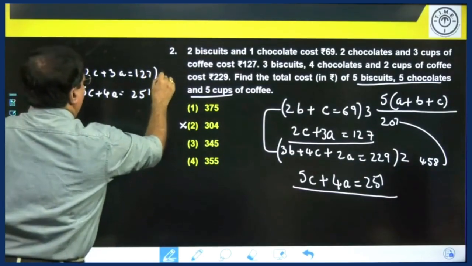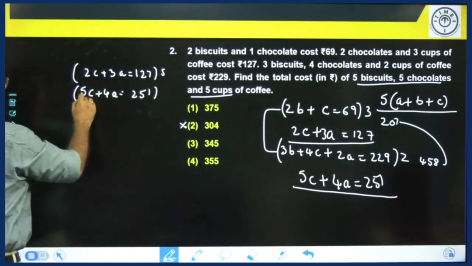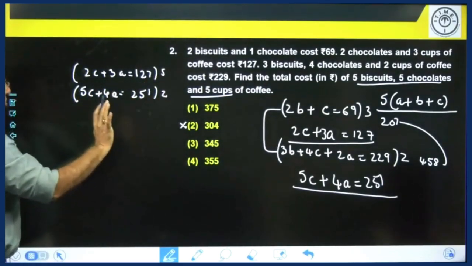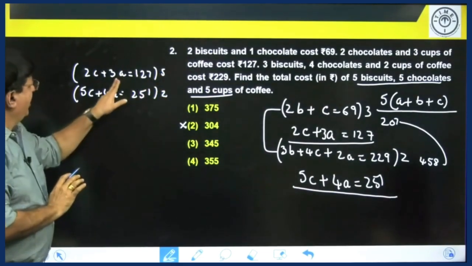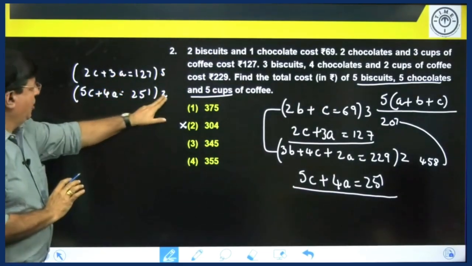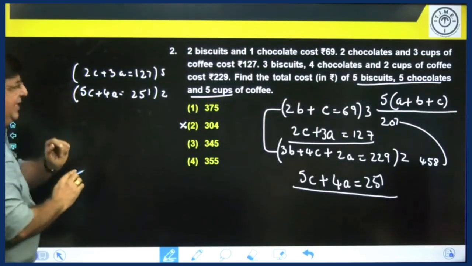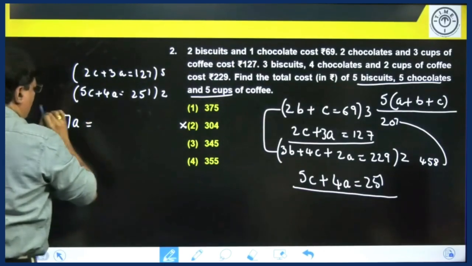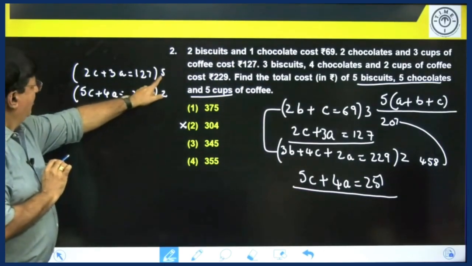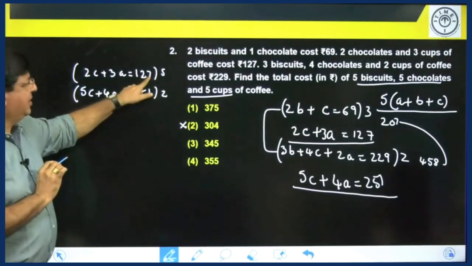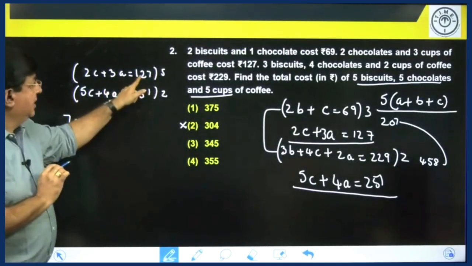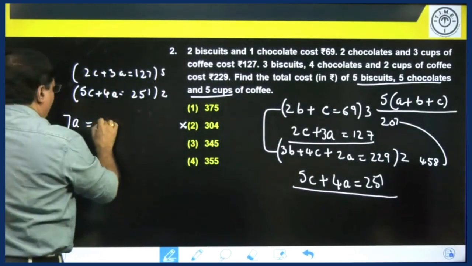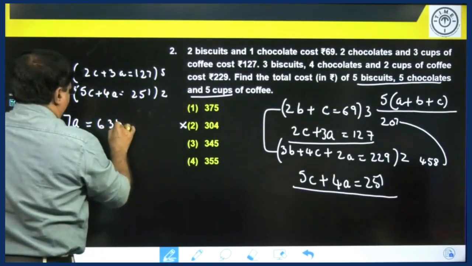Multiply the first one by 5 and the second one by 2. 5 into 2, 10C. 2 into 5, 10C. 10C is gone. 5 into 3A, 15A. 2 into 4A, 8A. 15A minus 8A, 7A is equal to 5 into 127. 130 into 5 is 650, minus 3 into 5, 15, gives you 635.